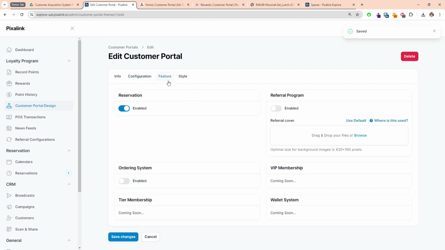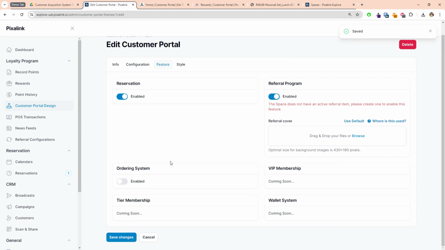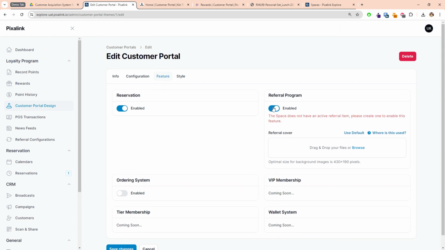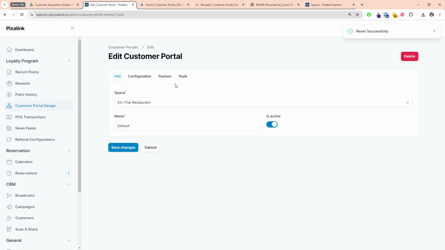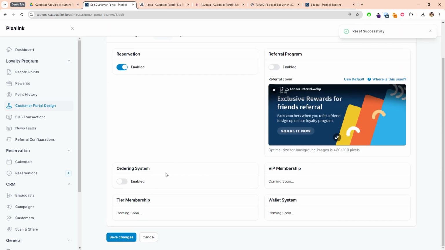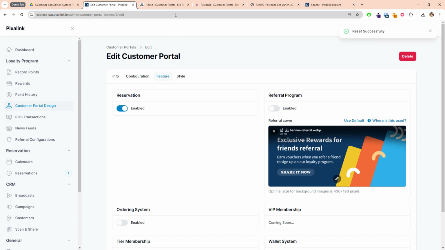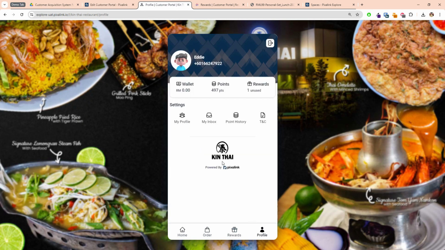Then I can go into features and enable and disable a lot of features that I don't want to use. And actually, I can put a referral cover here. This is a referral cover. You can upload your own, or use the default one. Once you have that, you need to enable your referral. By default, it will be off, so it won't be seen here.